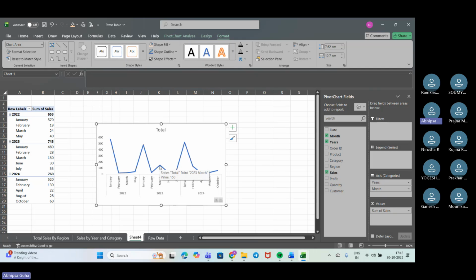Then again, a peak in March and June, and in July also there is a lesser sale in 2023. Again in January, February, in this range, we have got a peak in 2024. So basically from here, we can get the insight that at the year's start, in January, we generally get better sales in this range. Is that clear?